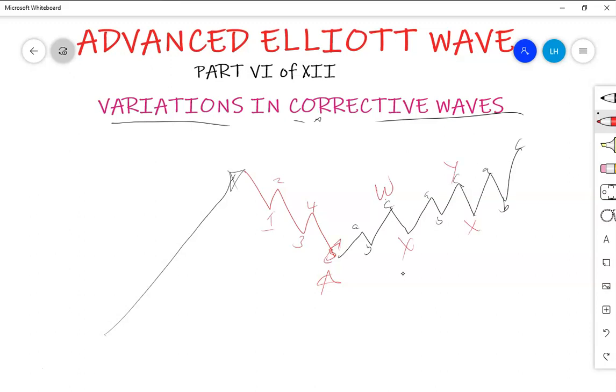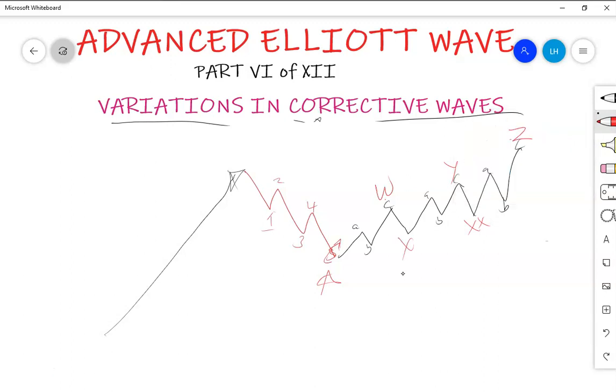Then X again, or sometimes other people label it as XX. Then it is WXYXZ, then Z. This is a multiple zigzag. We have Z somewhere there.